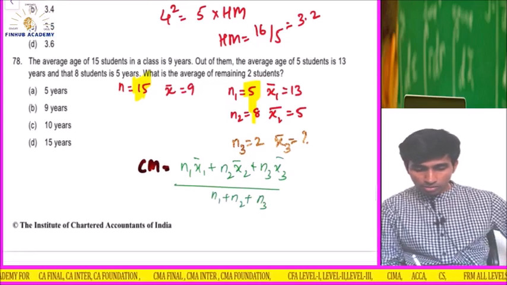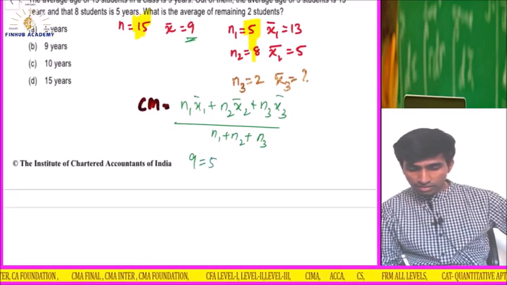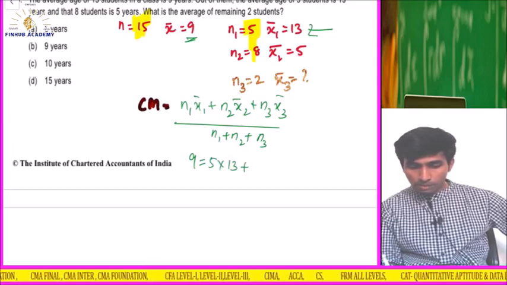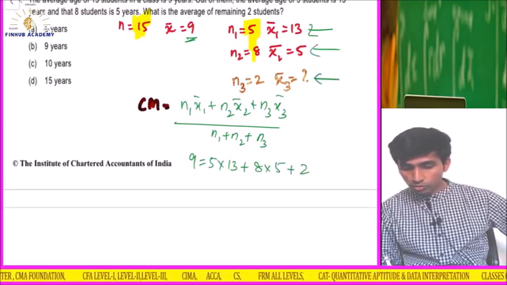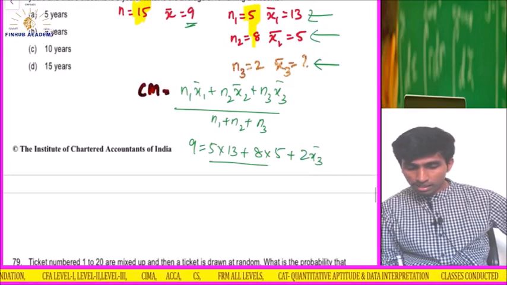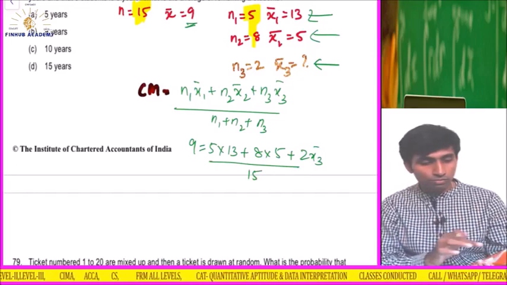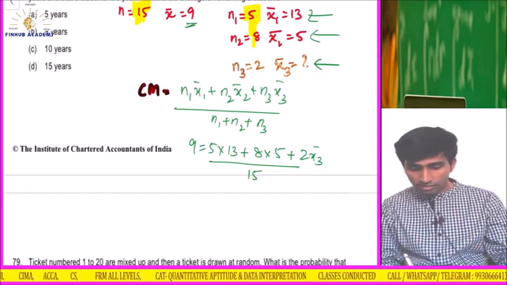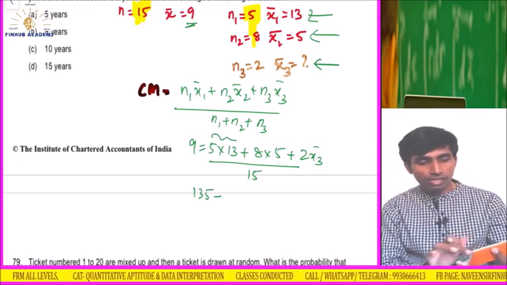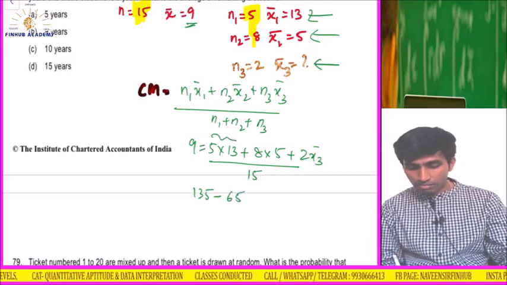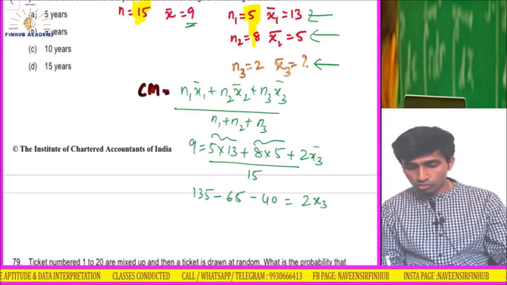So combined mean is what? Here 9. So 9 is equal to, N1 is 5 into 13 plus 8 into 5 plus 2 into X3 bar, which I need to find, upon total 15. Okay, now I'll move this across. Listen. So 15 into 9 is how much? 135. So 135 minus, I'll take this part to the other side. 13 into 5 is 65. Minus this multiplication, which is 40. So minus 40 is equal to 2 X3 bar.